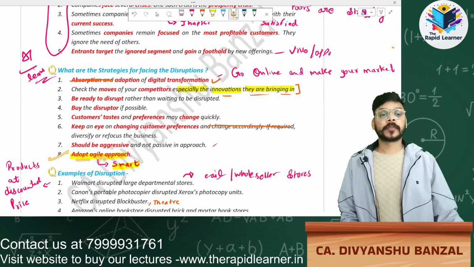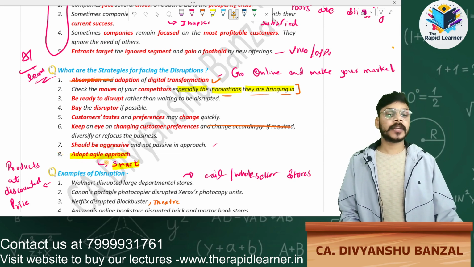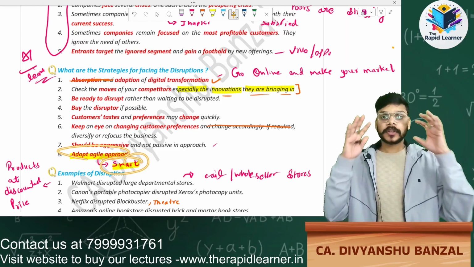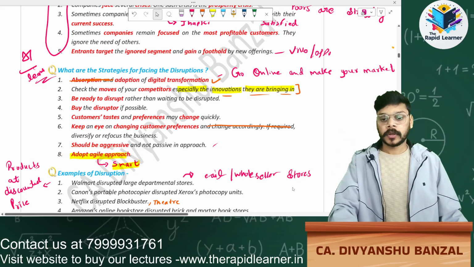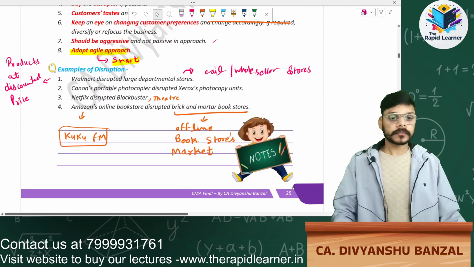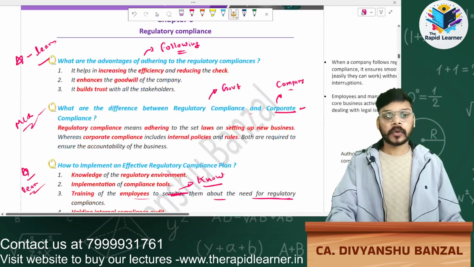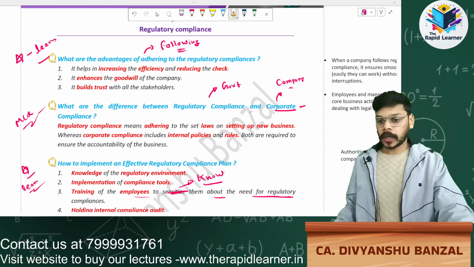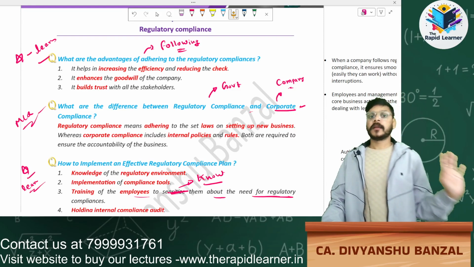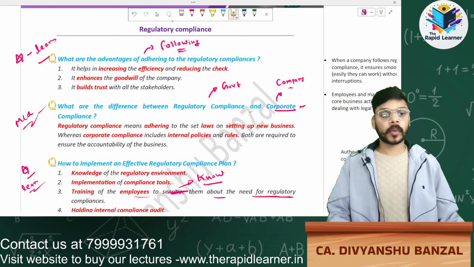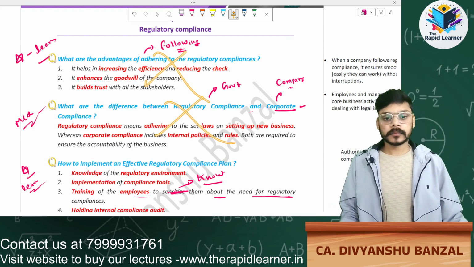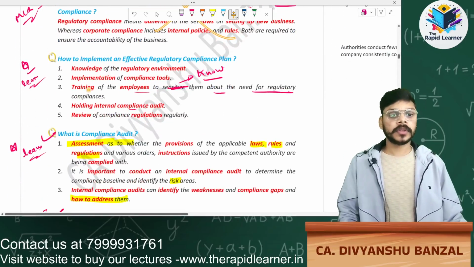Last one is adopt agile approach. Agile means smart approach. We should be smart in doing a business. Okay, this is not important. Now last chapter, and within 1 hour we will revise this module number 1. This is for MCQ purpose only.